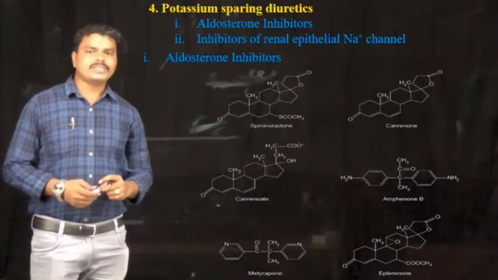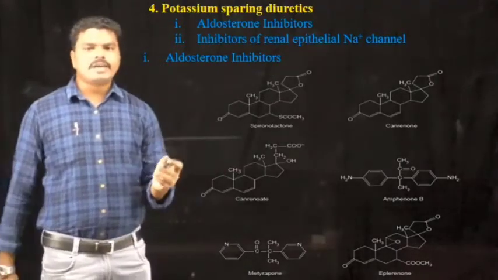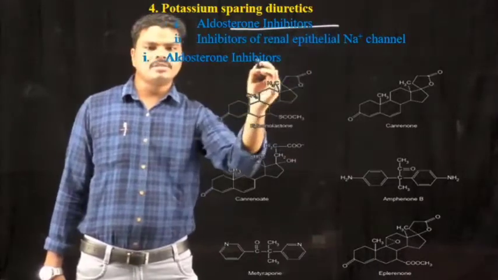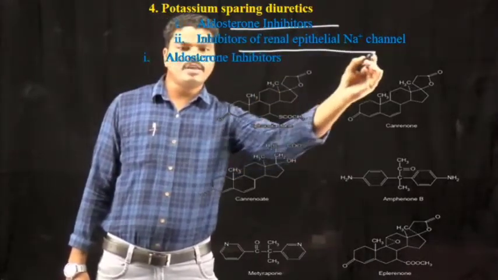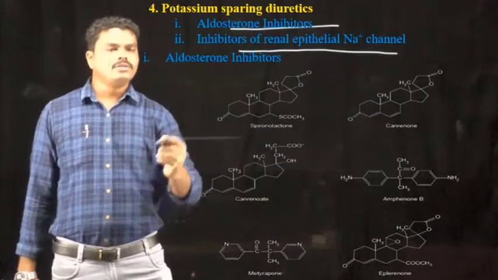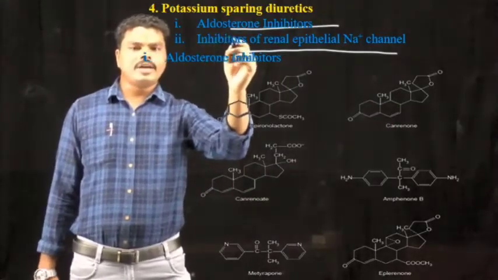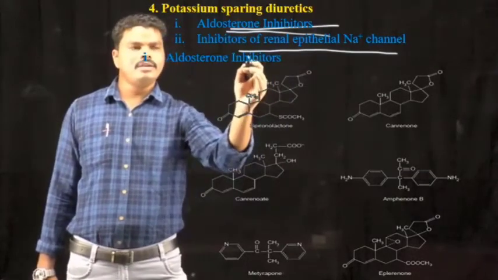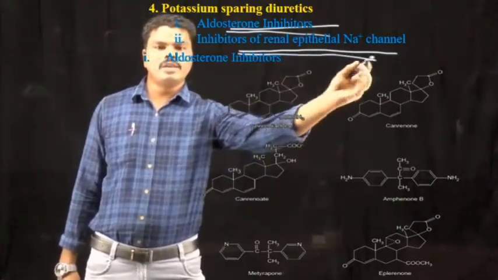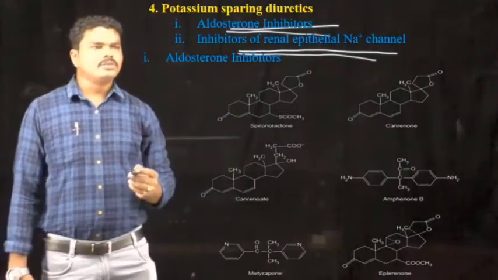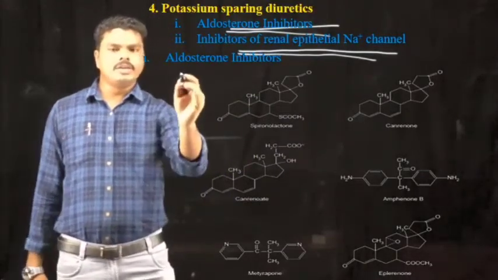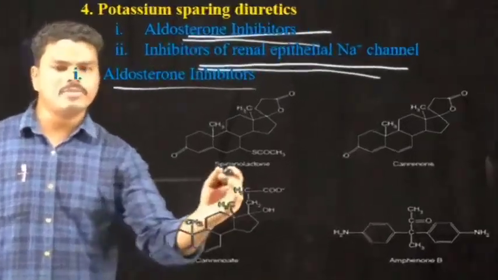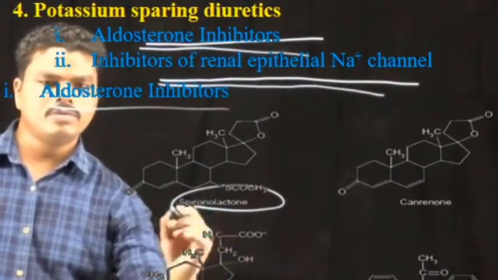The next one is the potassium sparing diuretics. The potassium sparing diuretics are subdivided into two types: aldosterone inhibitors and inhibitors of renal epithelial sodium channels. First we will see the aldosterone inhibitors. Examples of aldosterone inhibitors are spironolactone,